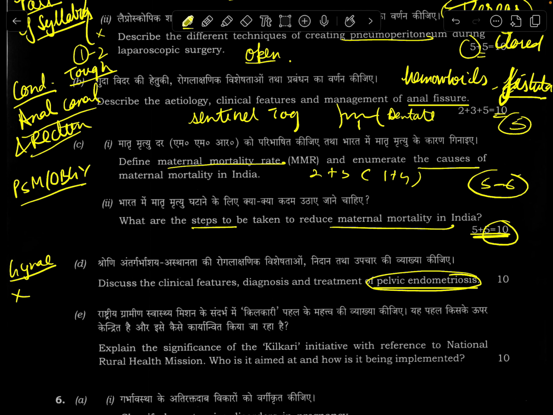How have they asked it? I guess because pelvic pain, chronic pelvic pain, is part of the syllabus. But now, since this year they've asked endometriosis, who knows, next year they might ask anything. Because if you look at pelvic pain, it makes the field wide open. Now, any topic can be asked, which makes the future papers also very tough to predict. Because now the field is wide open, they can ask anything.